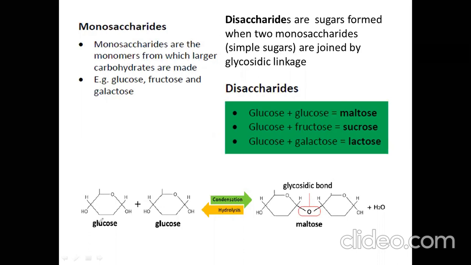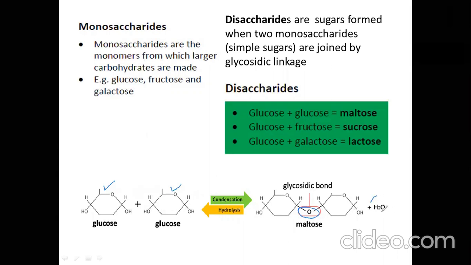You can see here, this is a glucose monosaccharide, and this is also a glucose monosaccharide. Both join with each other by this bond. You can see this oxygen bridge. So this is called glycosidic bond. Whenever these two join, water is released.